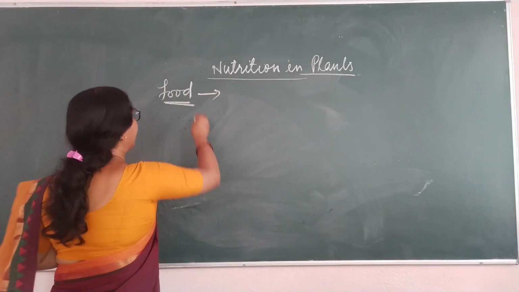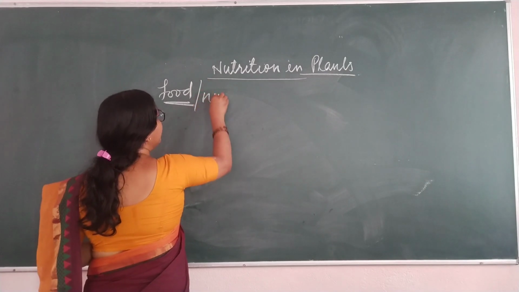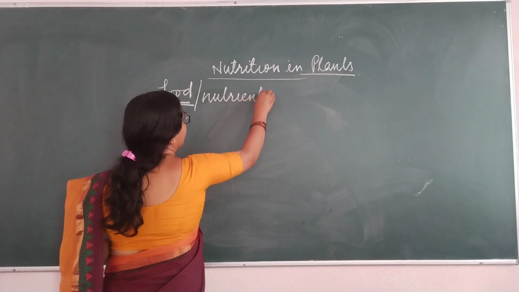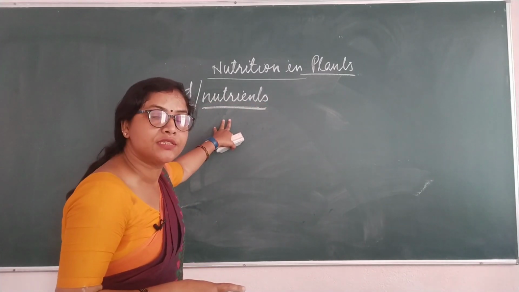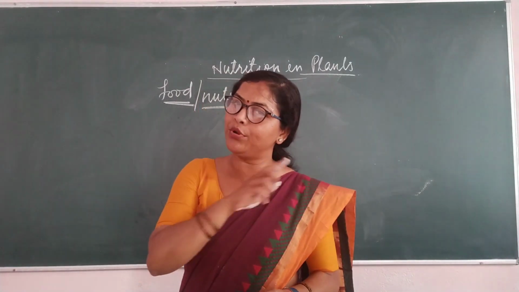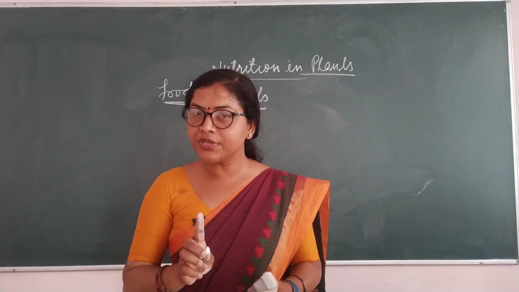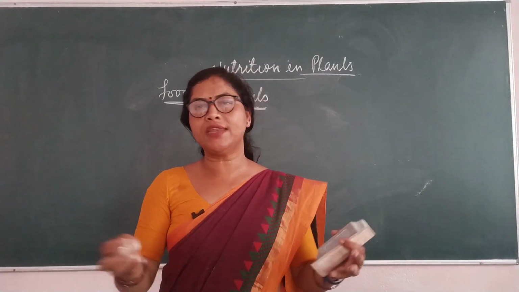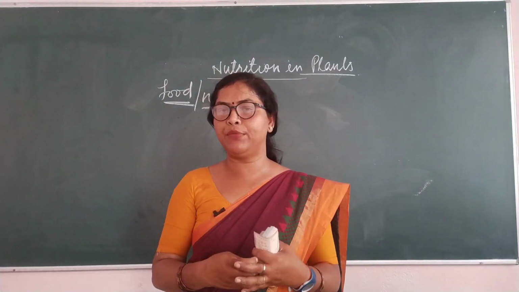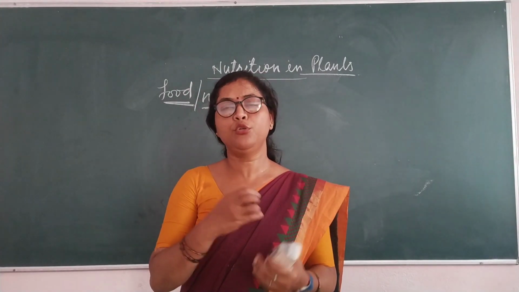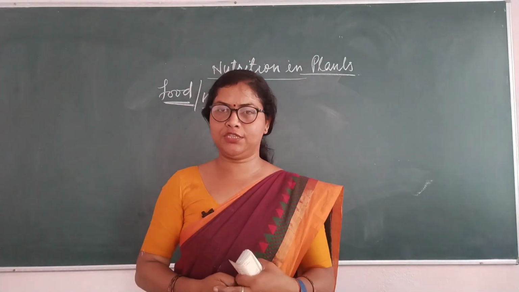So we can say that food and nutrients are the same. Why? Because nutrients are the components of food, various components of food, which are responsible for the growth and development of our body. Not only our body, but all living organisms.